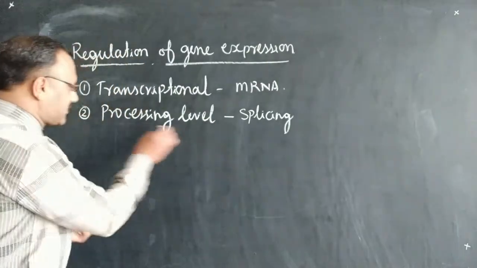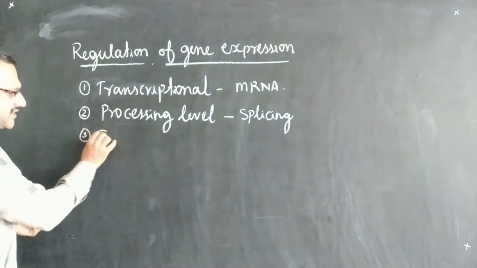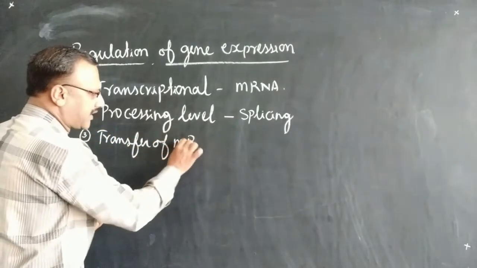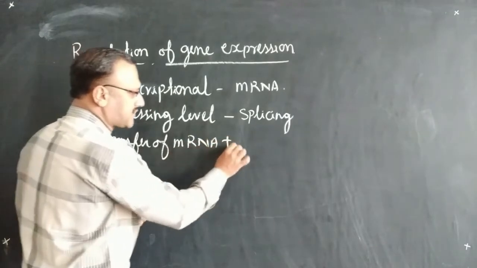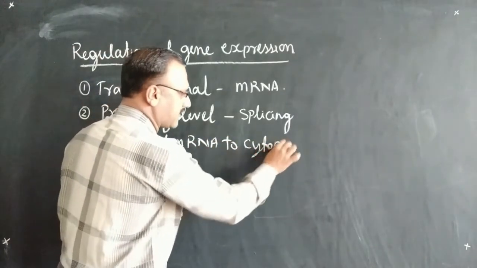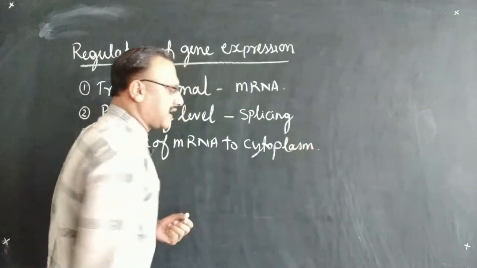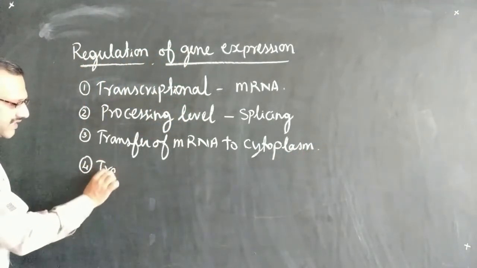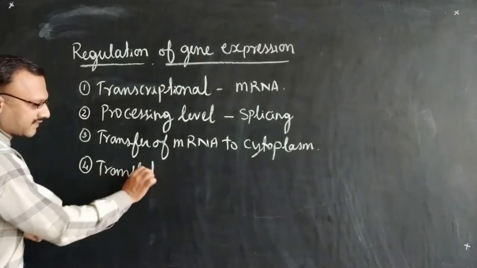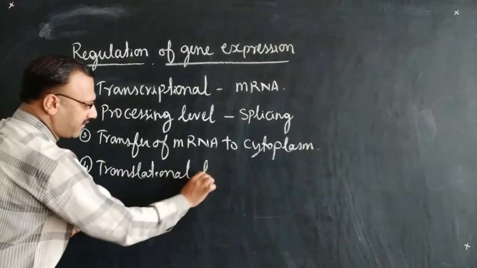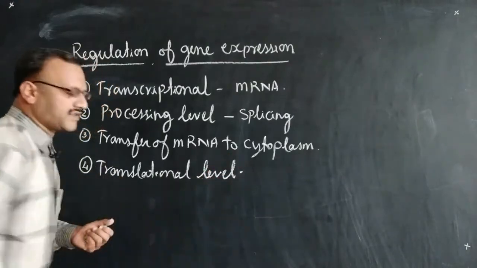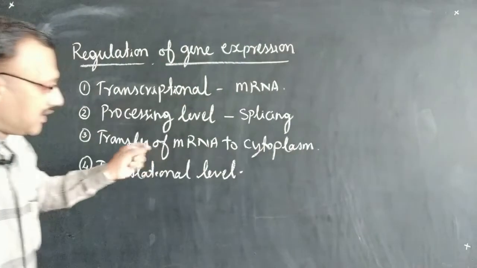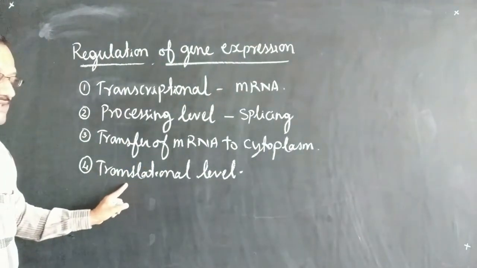Later, the third step, in which mRNA is transferred to the cytoplasm, which is going for translation. Then the last one is the translational level, in which the process of protein synthesis takes place, that is called translation, as we have discussed in the previous class.